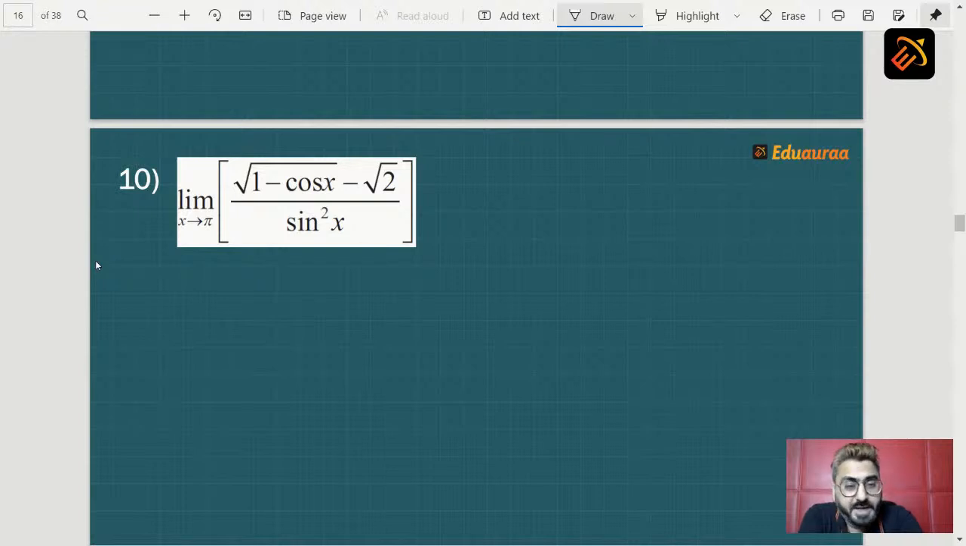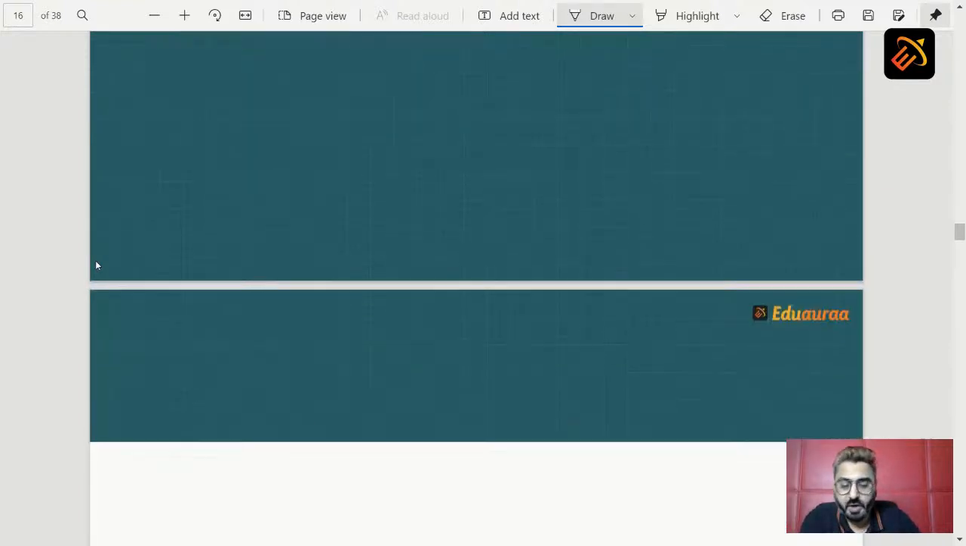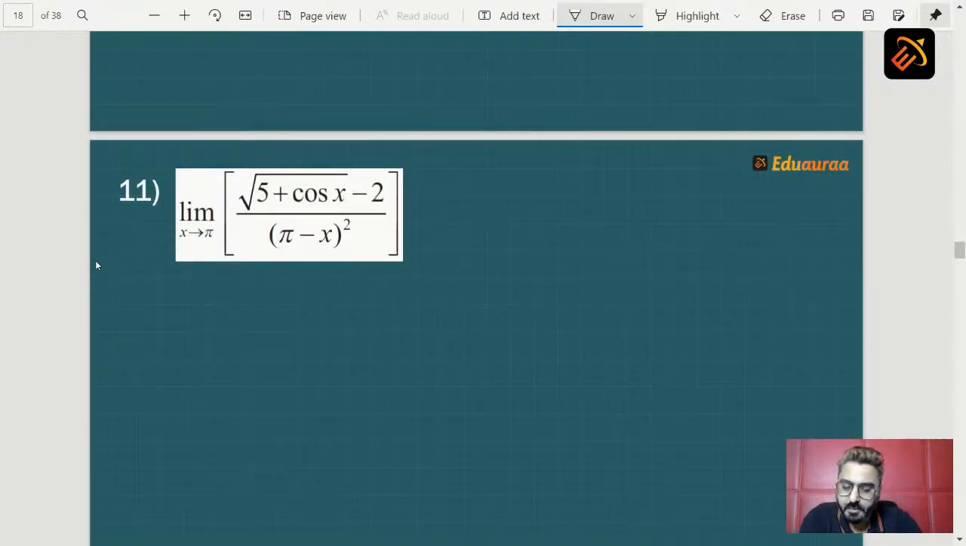So students, try this sum, practice this sum. If you have any doubt, you can contact us and your doubt will be solved. It will be cleared properly. Now students, moving on to the next question. Our next question is limit x extending to pi root of 5 plus cos x minus 2 upon pi minus x whole square. So how to solve this?